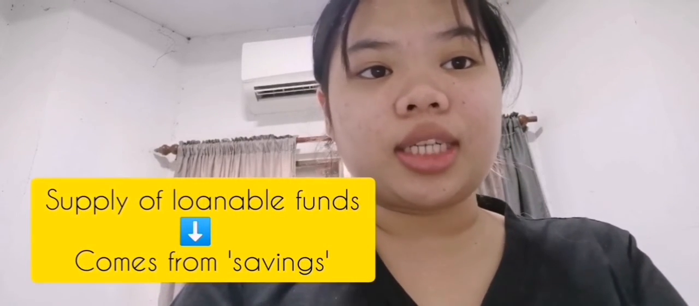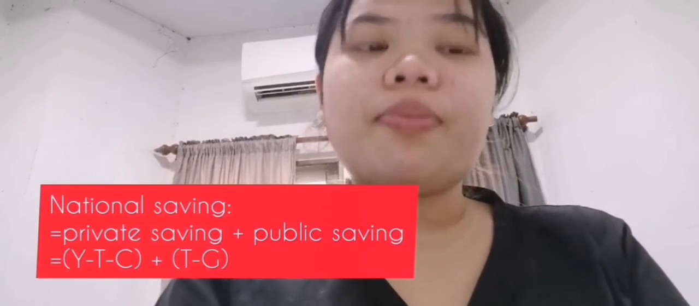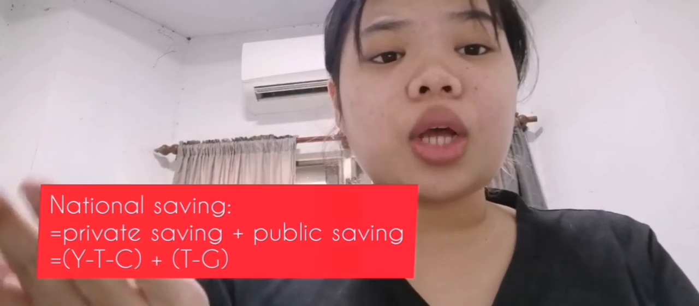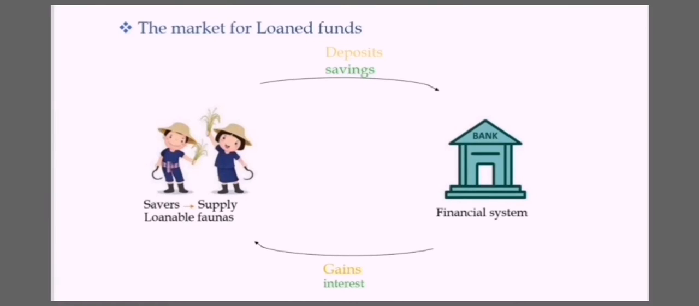The supply of loanable funds comes from saving. Remember, we have national saving. National saving is private saving plus public saving. In this case, savers support loanable funds. They deposit their saving to the financial system, and then the financial system gets their money and needs to pay it back. And what do they pay back? They pay back the interest.